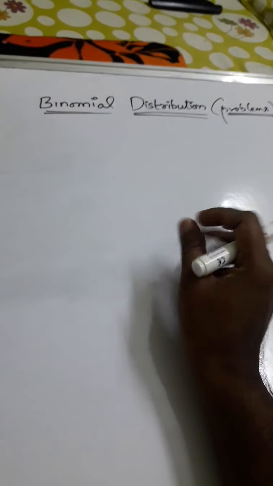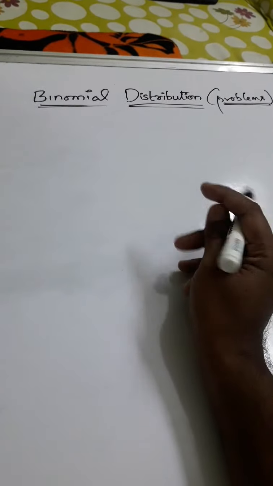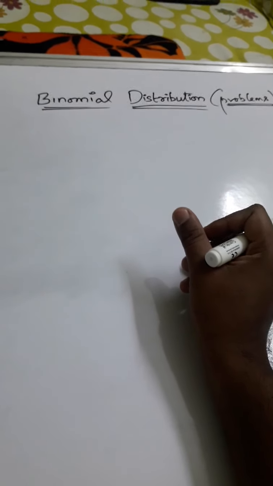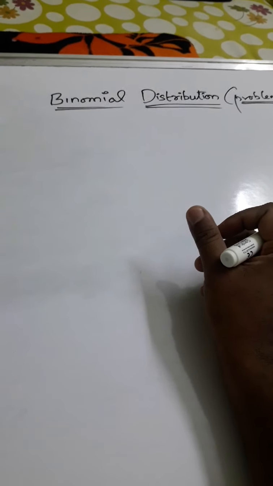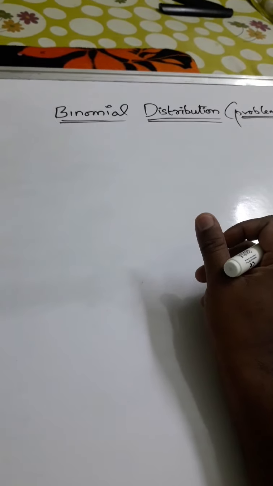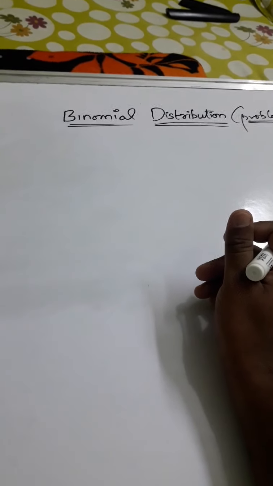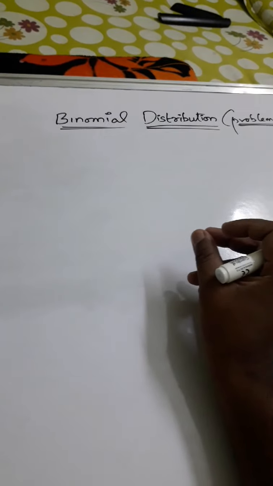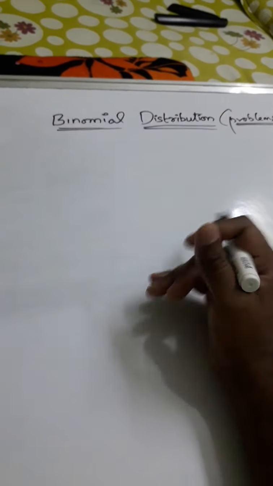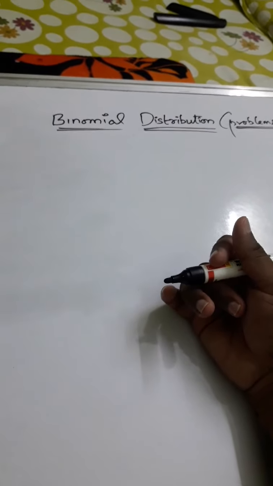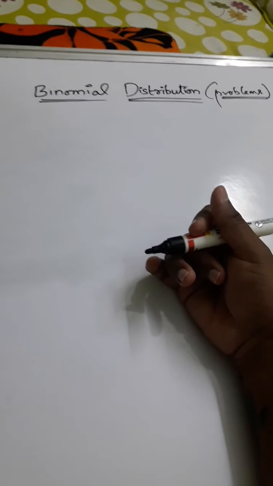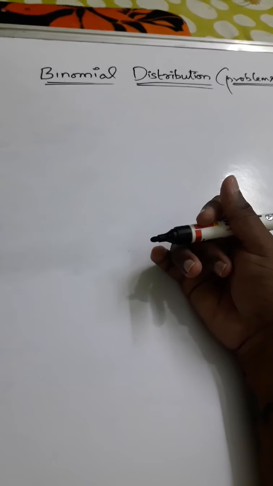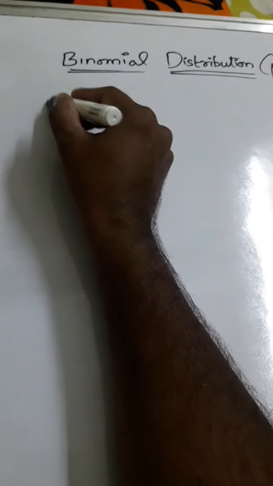So this is the next session in binomial distribution. In the previous video, till the 36th question we have discussed. I hope you understand all those problems. Now I have given you some set of questions to work at home, just for practice. I just wanted to continue further from the 40th question onwards in your exercise problems. So shall we start this session? Right, we shall start.